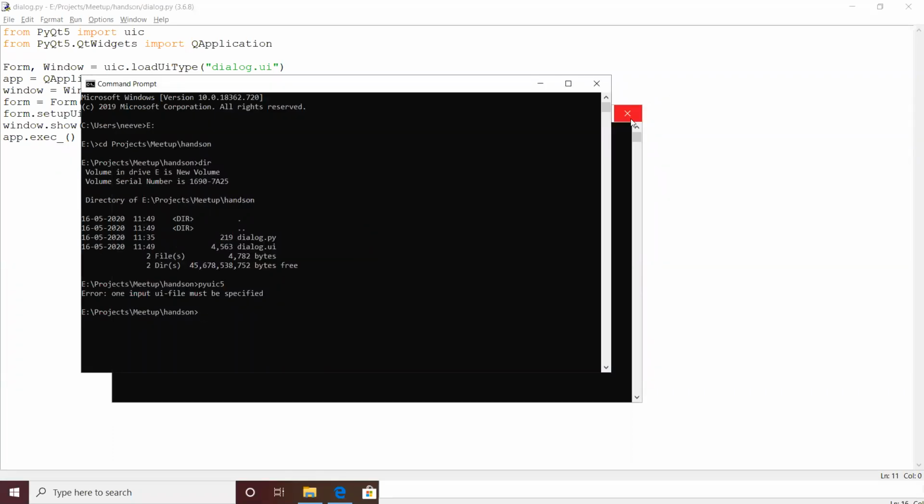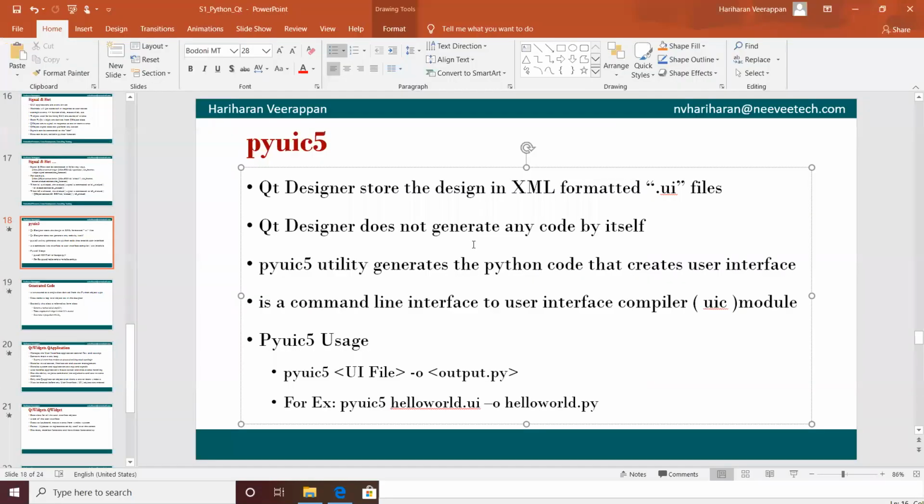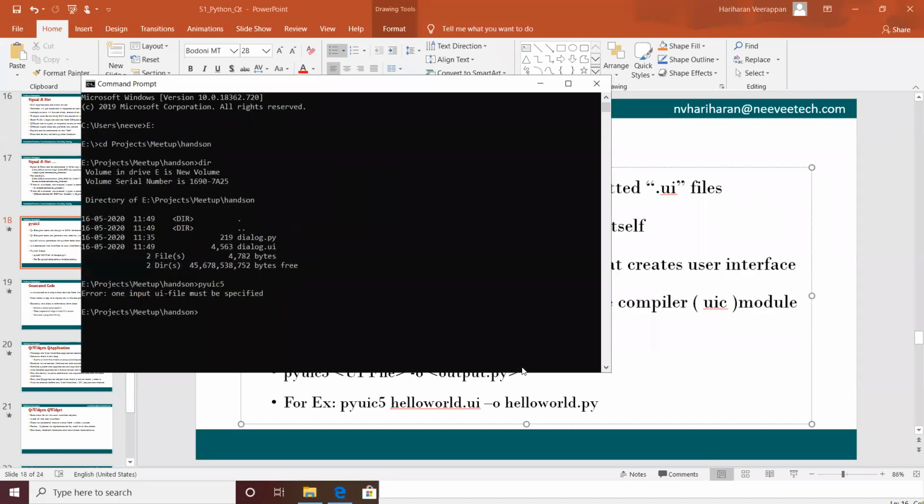It needs to be given with the input file and the output format, something like dialog.ui -o output.py. Over here, maybe I can use pyuic5 dialog.ui -o, and I'm going to give my dialog.py. This basically converted that dialog.ui user interface file into the Python file.